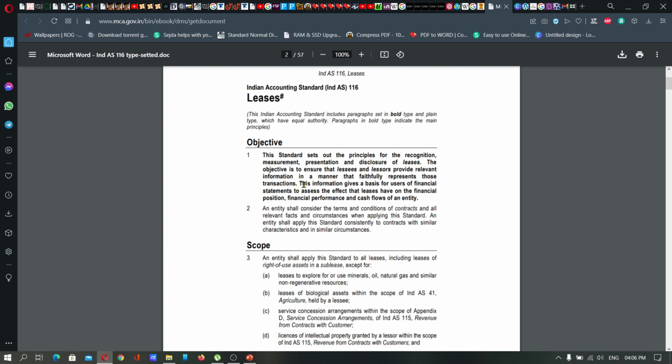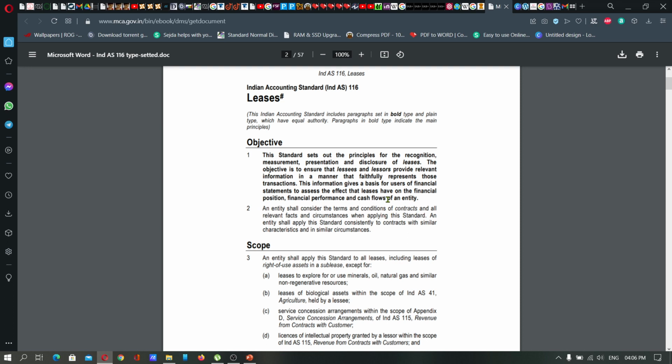So there should be utmost faith between these parties. The information given provides a basis for users of financial statements to assess the effect that leases have on the financial position, financial performance and cash flows of an entity. If the company is dealing in leases, it should comply with Ind AS 116 so that the financial statements will be transparent regarding the lease transactions,